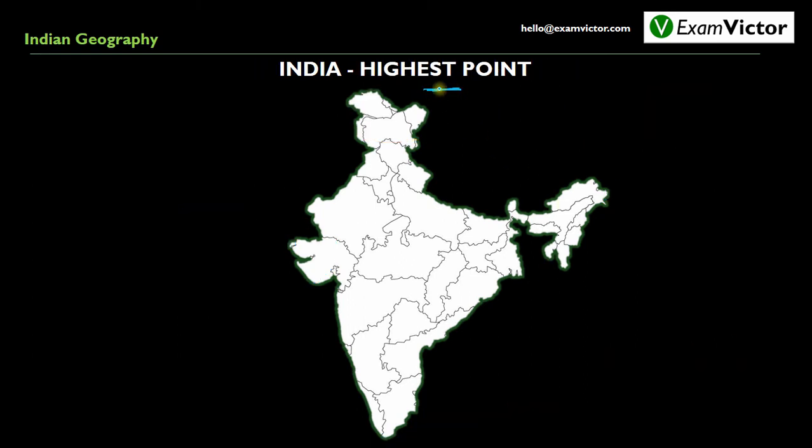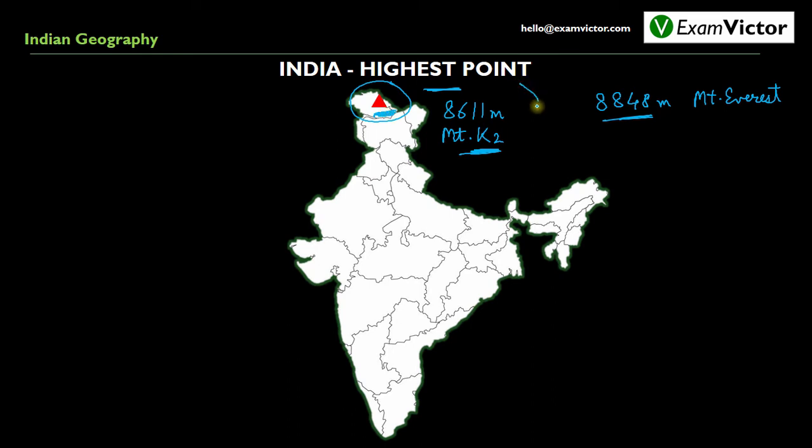The highest point in India is Mount K2, which is located somewhere in this region, which is now occupied by Pakistan. The height of this point is 8,611 meters. Although it is lesser in height in comparison to the 8,848 meters height of Mount Everest, Mount K2 is one of the most difficult peaks to climb in the world because of extreme weather conditions and very dangerous slopes of the mountain.